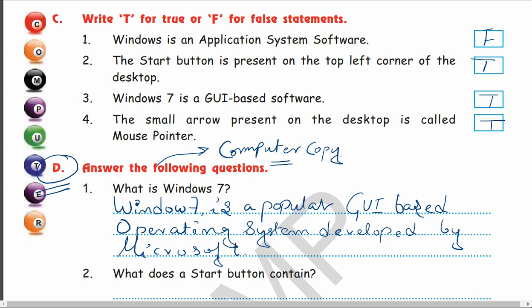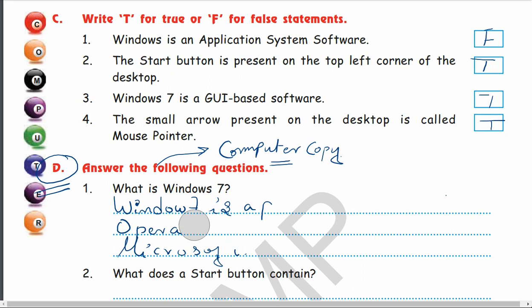Just take a screenshot of this page. Please take a screenshot. Hold your home key and power button or volume rocker button to take the screenshot. Take the help of your guardian if you need. Yes, thank you, children. So, now we will go to question number 2, second question.